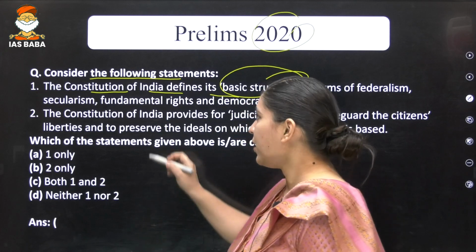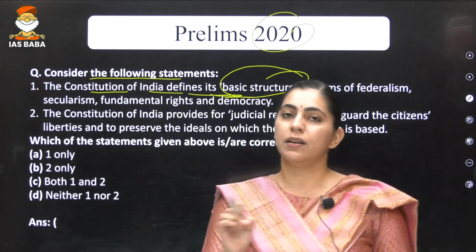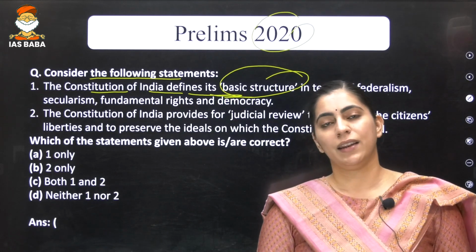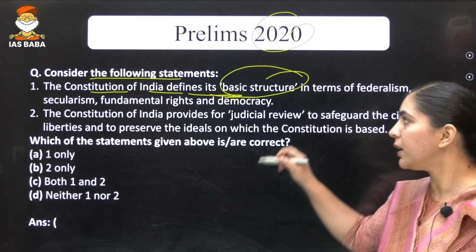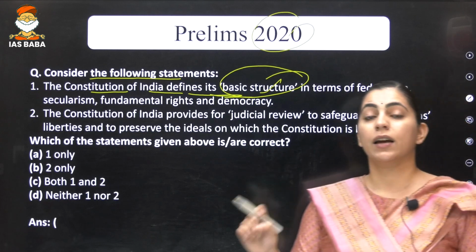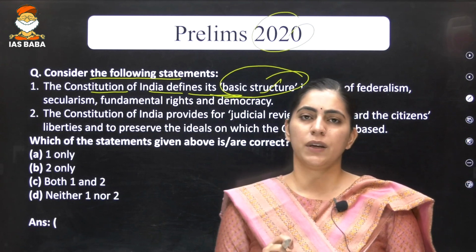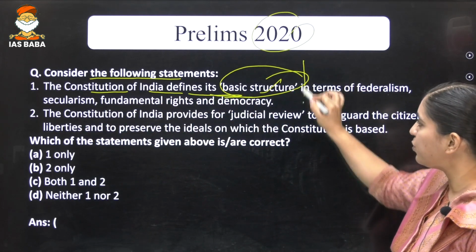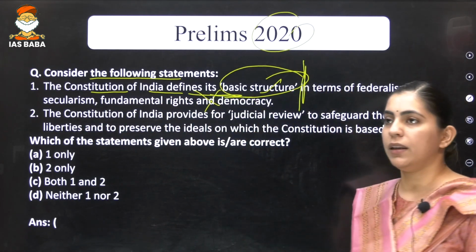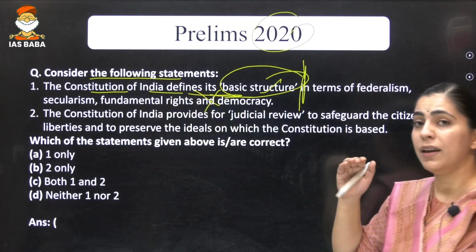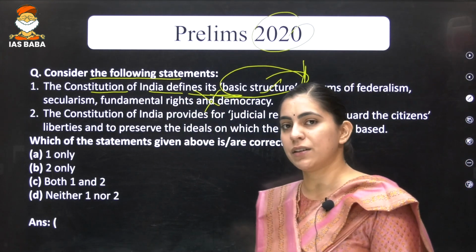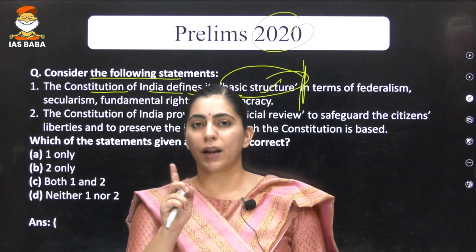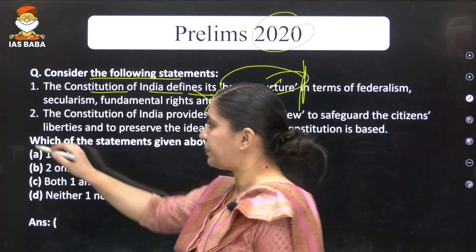Is it clear? And also, it is trying to save the Indian democracy whenever any law is made by the Parliament which is arbitrary in nature. Supreme Court, by using this particular doctrine, is saying that it is against the basic structure, basic philosophy of the Indian Constitution. So, while reading this particular statement, you should stop here and mark it incorrect because the Constitution of India never defined the term basic structure. It is the innovative solution which has been provided by the Supreme Court and not the Constitution of India.